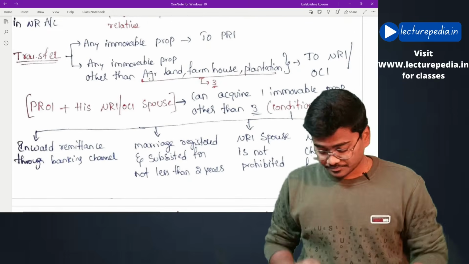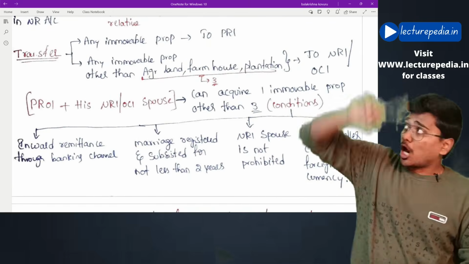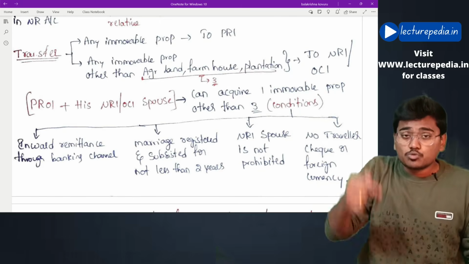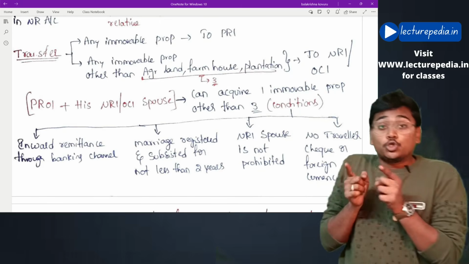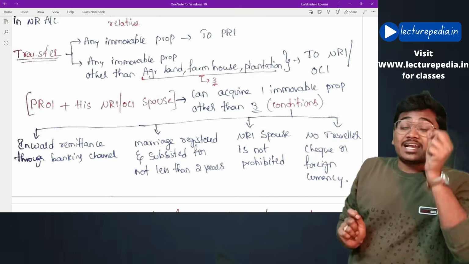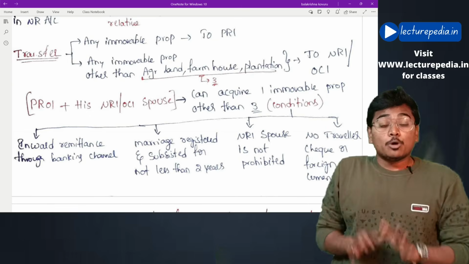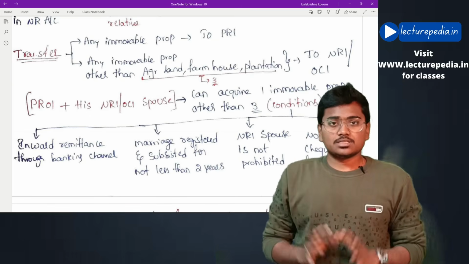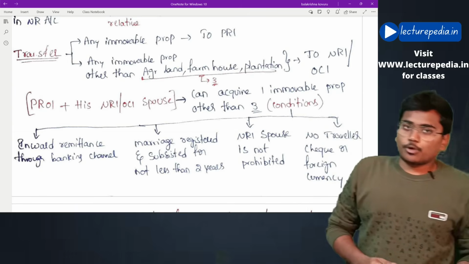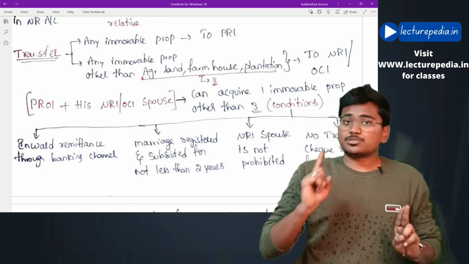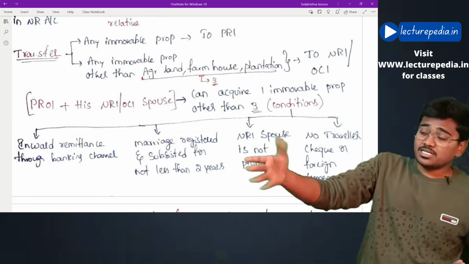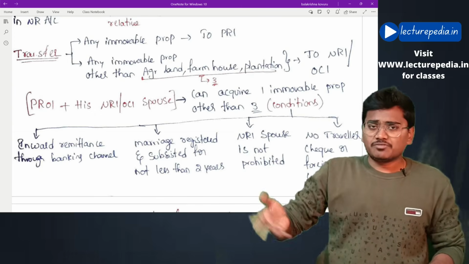Next, a person resident outside India can purchase immovable property in India together with his NRI or OCI spouse, provided certain conditions are satisfied. First of all, one immovable property can be acquired and payment must be through proper banking channels, and there should be relevant inward remittance.